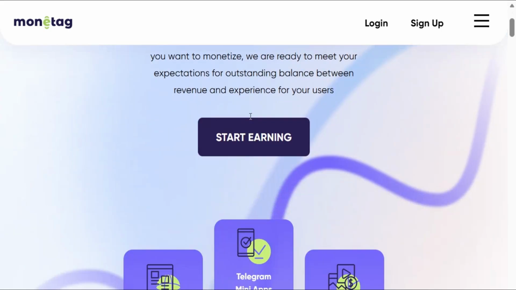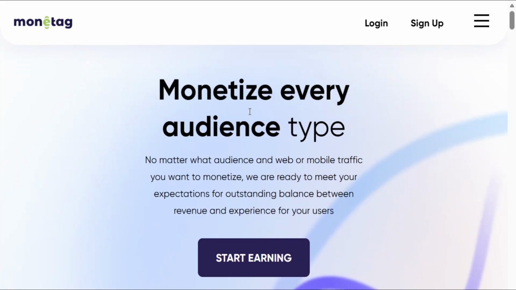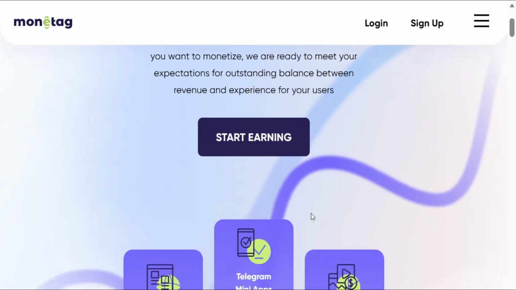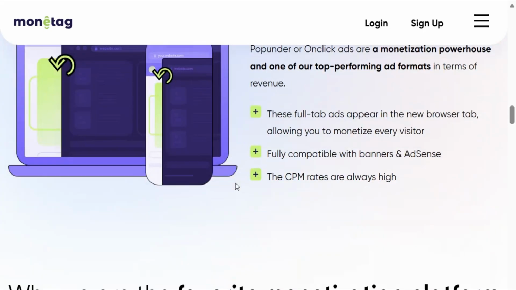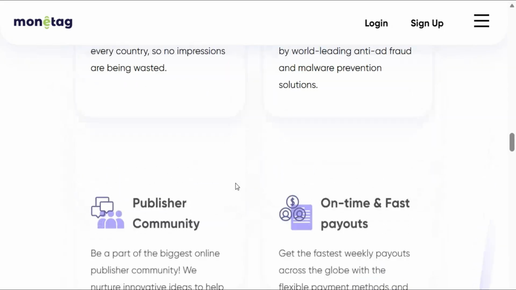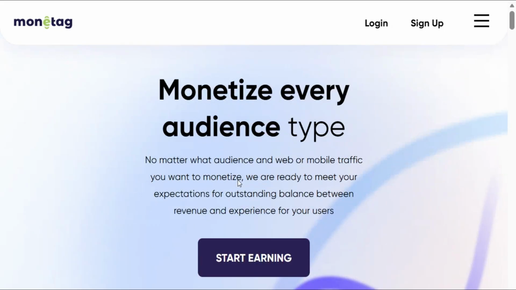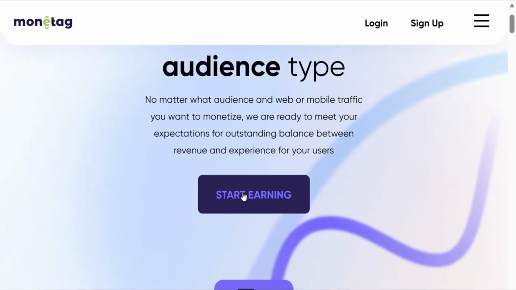When you click on the link, it's going to bring you to an interface like this, where you are going to see "monetize every audience type." As you can see, no matter what audience and mobile traffic you want to monetize, we are ready to meet your expectation, with an outstanding balance between revenue and experience for your users. So you can just click on start earning, or you can read more about how the platform works. But I don't want to waste your time, so click on start earning here.